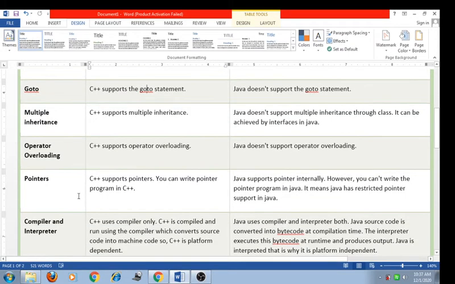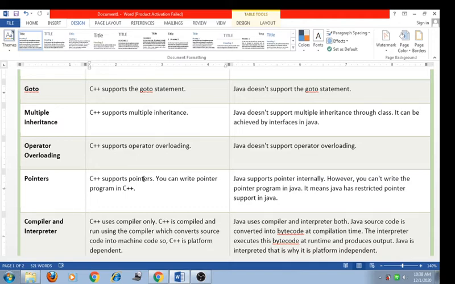Next are pointers. C++ supports pointers. You know that C++ is an extension of the C language, and the pointer concept is used in C++. You can write pointer programs in C++. Java supports pointers internally. However, you cannot write pointer programs in Java. It means Java has restricted pointer support.